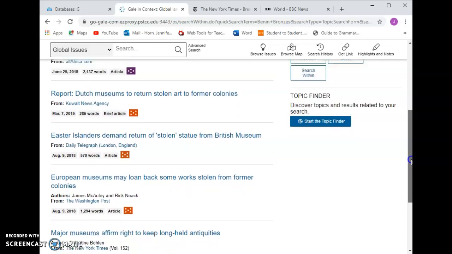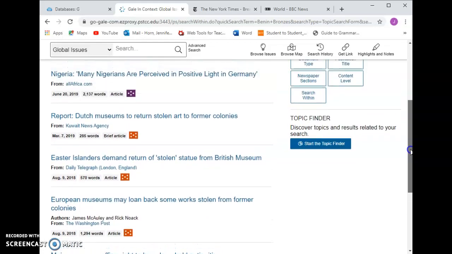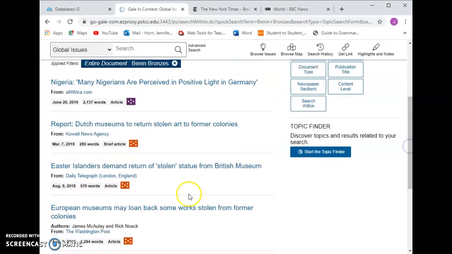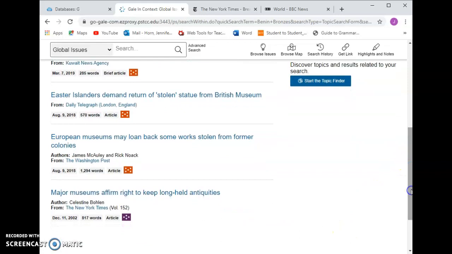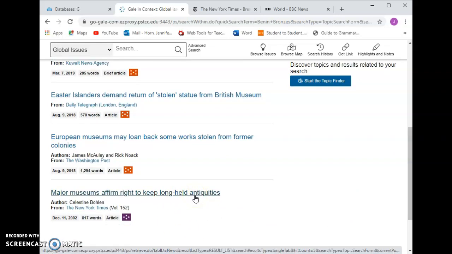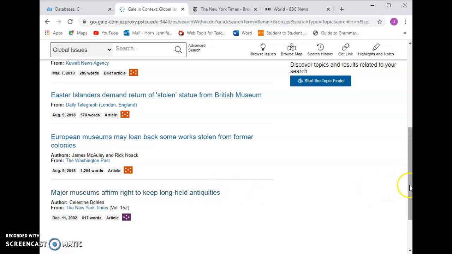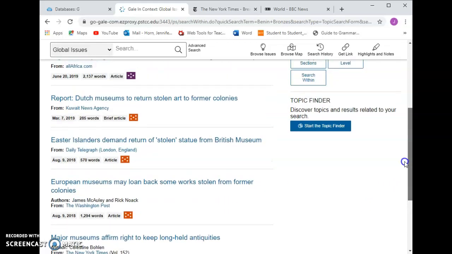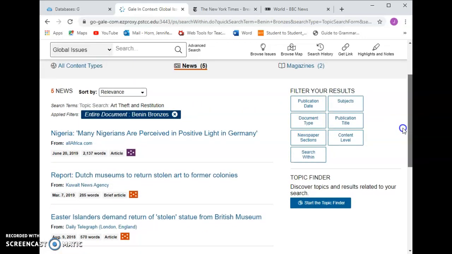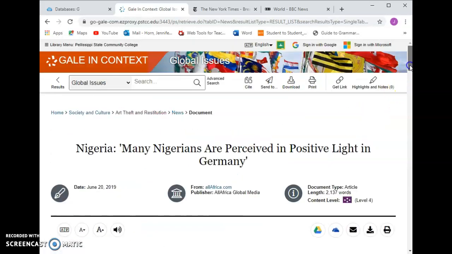One is from 2002, the rest are from the last 2 years. So that could be really helpful. You could use an older source if it has a lot of historical information, a lot of original context information, but don't use it to be most up to date. You'll want to find something more recent for that. So you can click on these, read through, see if they're going to be helpful for you.